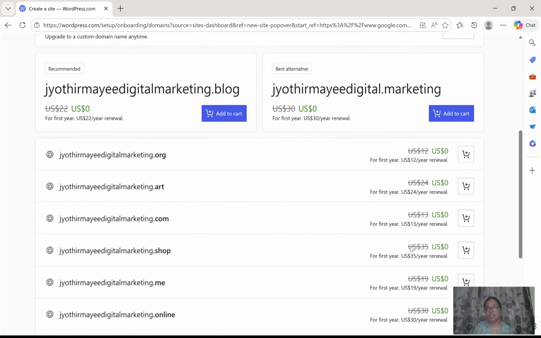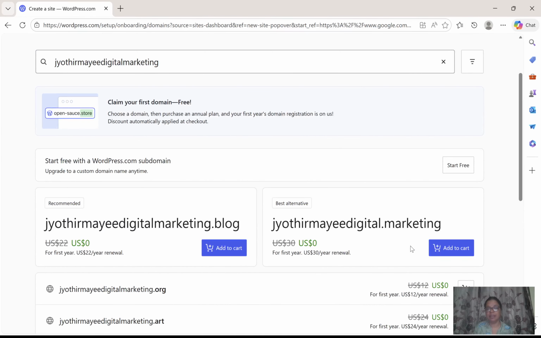See, all these things are highlighted and prominently we can see this: pay, add to cart, add to cart. But here start free is in small letters. Search for that. Don't purchase anything as of now because you are learning, though it is very tempting.